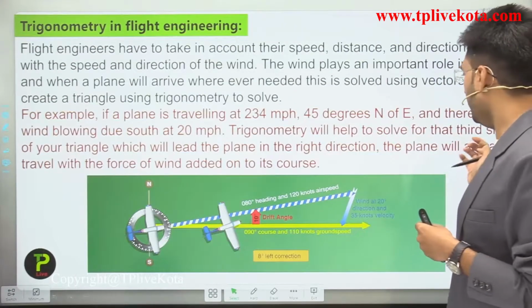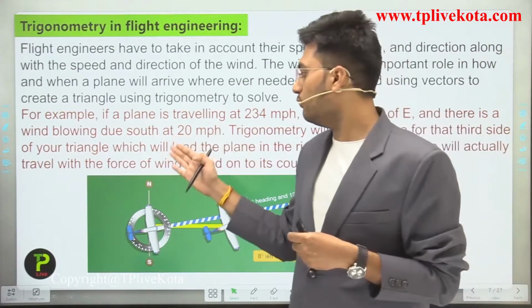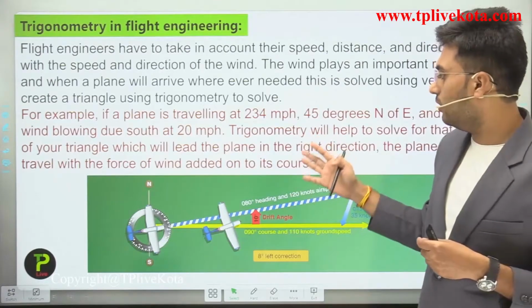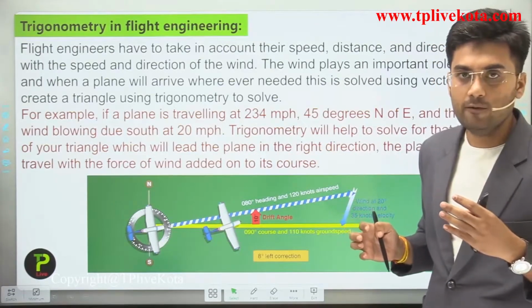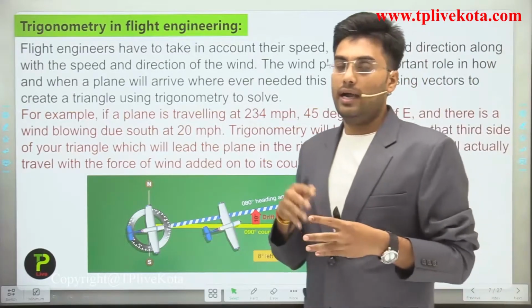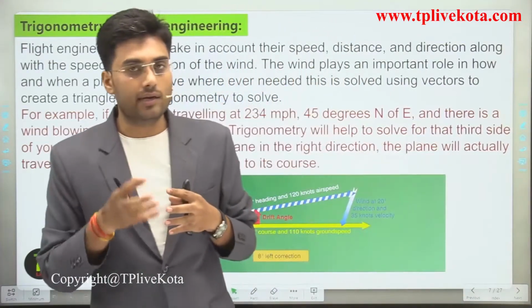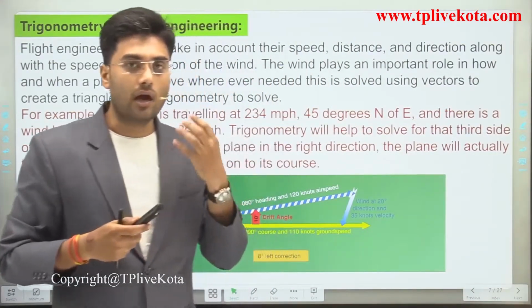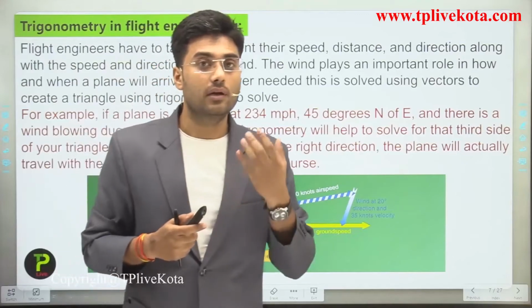The plane will actually travel with the force of wind added on to its surface. So students, now I hope you understand how trigonometry is useful in our real life.